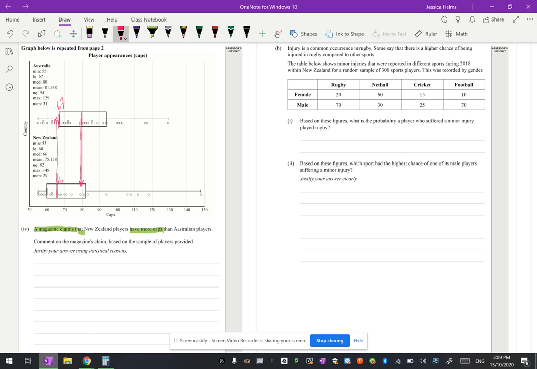However, we need to remember about sample sizes and whether or not this is a good sample size. So what you may notice here is that Australian players, we have a sample of 31, and New Zealand, we have a sample size of 29. And 29 does lie just a little bit under the acceptable sample size.